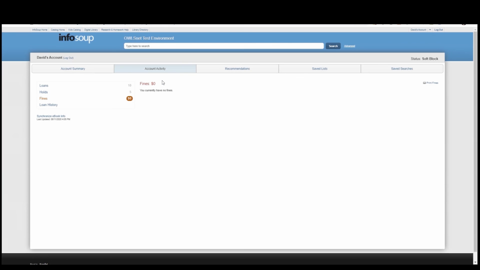We hope that it's easy to find what you want using the new InfoSoup catalog. But if you have any trouble, your library staff will be happy to help.